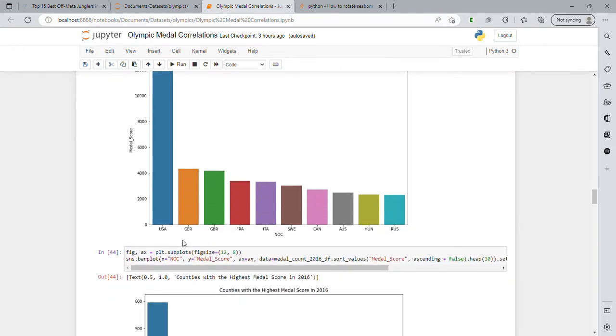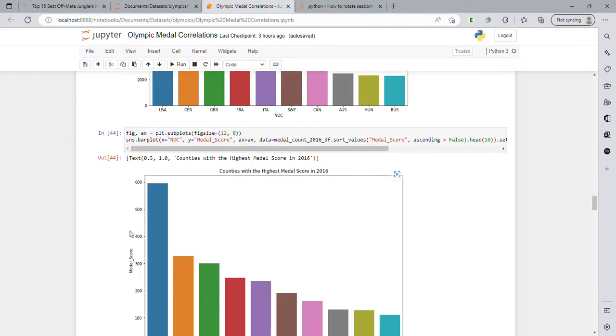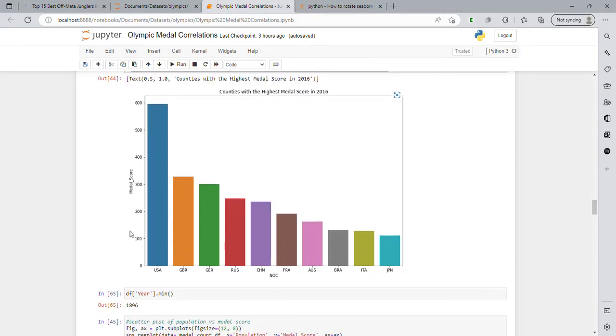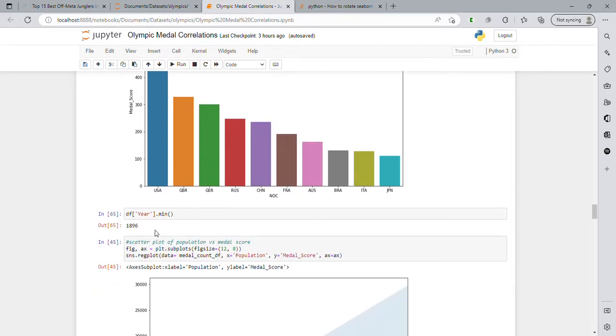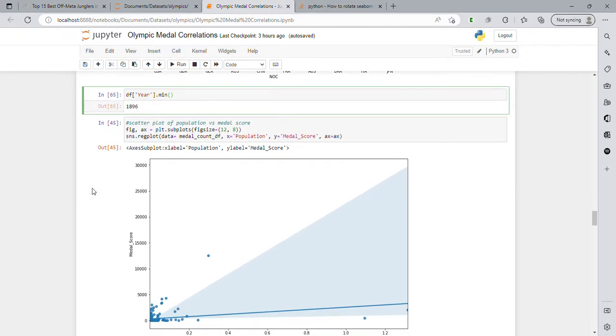So like I said, this did go back all the way to 1896. So this next plot is going to look at just 2016 medals. We see a lot of the same countries still out front, but we now see China is in the top 10, and we also see Japan in the top 10. So we see two non-European countries coming into the top 10. And yeah, we are confirming that our earliest entries do come from 1896 here with this line. So it does seem like culture has a pretty strong effect.